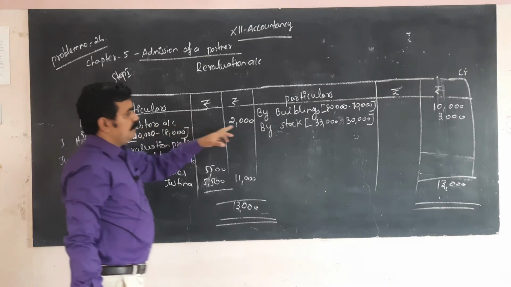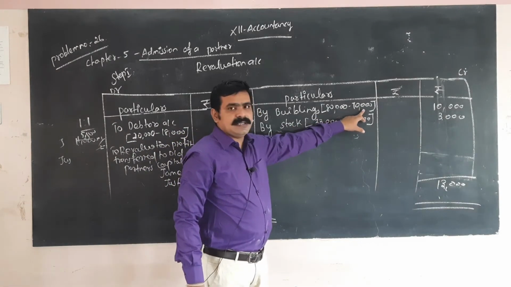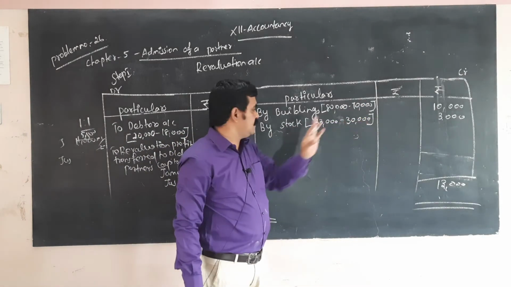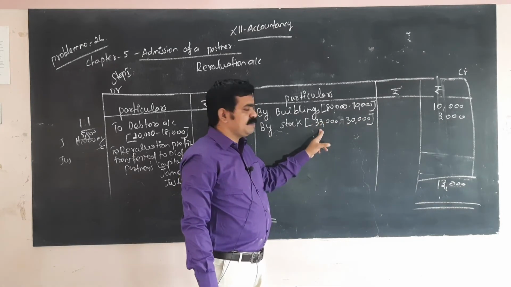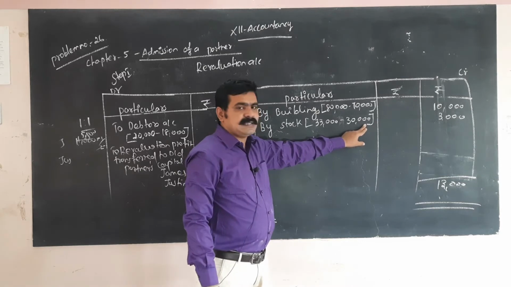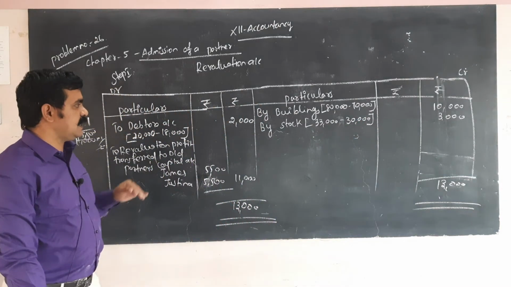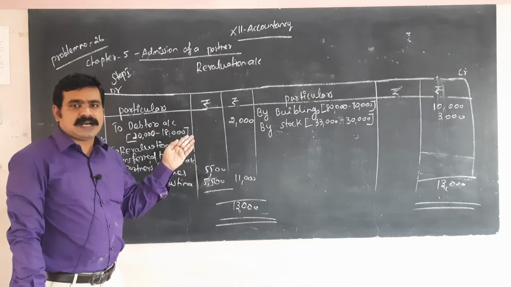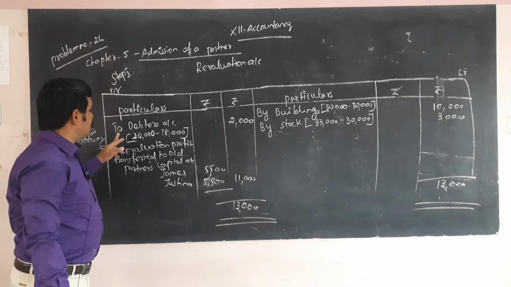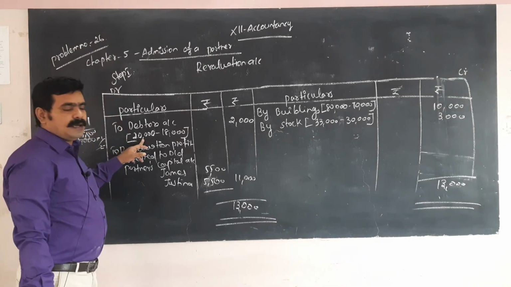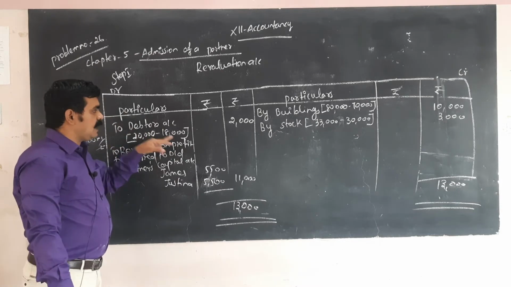First one, building: in adjustment 80,000, balance sheet 70,000, so the difference amount is 10,000. Stock: 33,000 in adjustment, 30,000 in the balance sheet. So the total difference 3,000 is a profit because the adjustment amount is higher than the balance sheet. Here debtors 20,000 in balance sheet, 18,000 adjustment. So the loss 2,000.